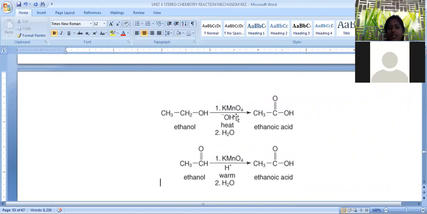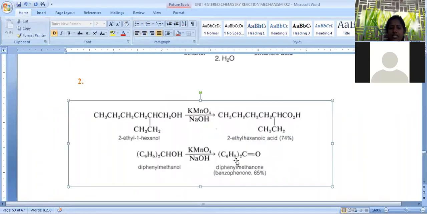When ethanol is treated with alkaline KMnO4, which is nothing but KMnO4 in the presence of base, followed by hydrolysis, it is converted into acetic acid. Ethanoic acid is also called acetic acid. When acetaldehyde is treated with KMnO4, the aldehyde is also finally converted into carboxylic acid. So this is also possible. OH is converted into acetic acid, as well as aldehyde is also converted into acetic acid, by treating with KMnO4 because it is the oxidizing agent.